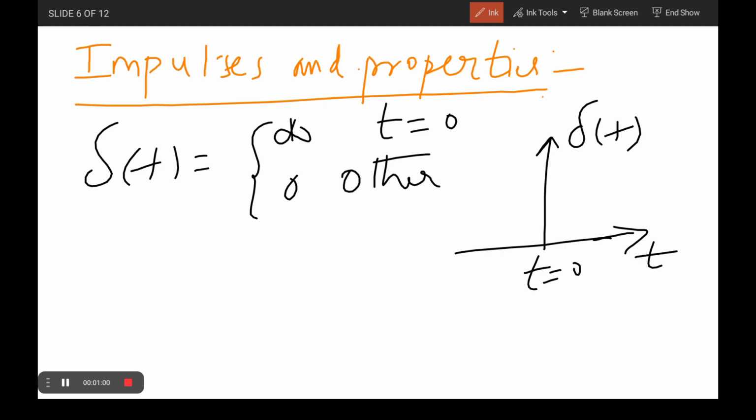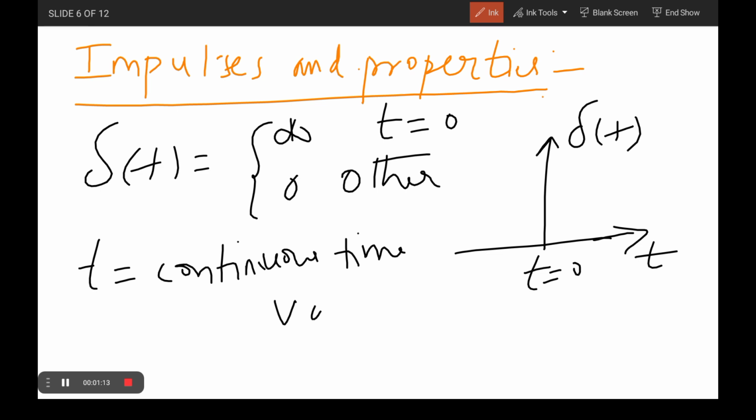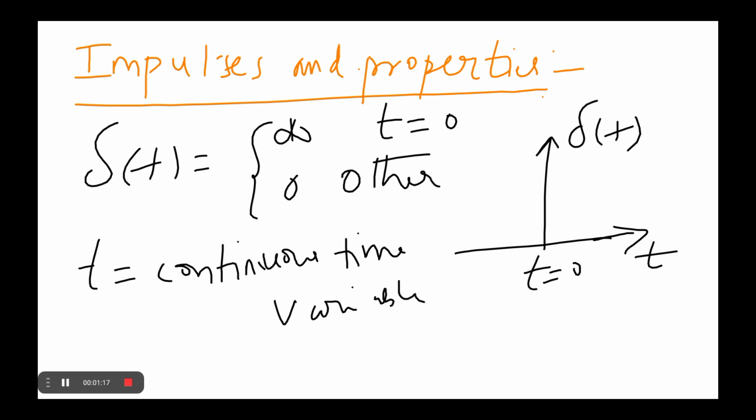We can also call it the Dirac delta function, where small t is a continuous time variable.